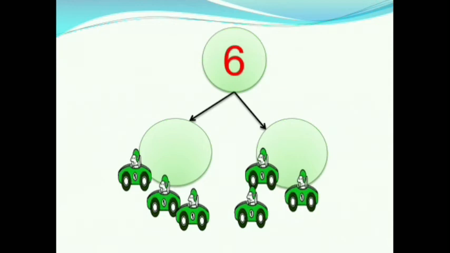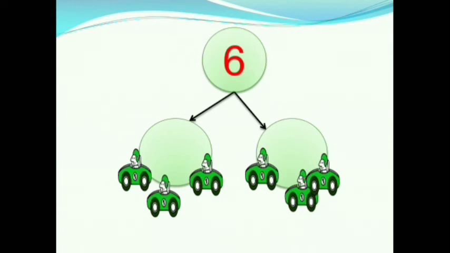Now, are there any cars left out? Yes, 2 cars are left out. Again, we will keep one car in each part. Now, how many cars are there in each part? 1, 2, 3. There are 3 cars in each part. So, we will write 3 in each circle. Therefore, when we divide 6 in 2 equal parts, we get 3 in each part.